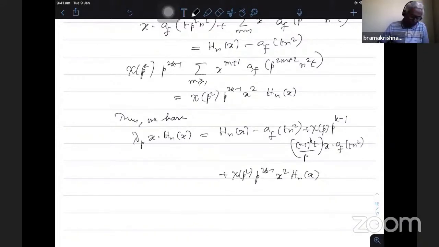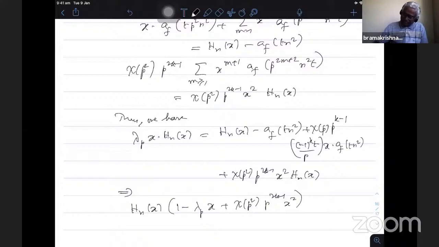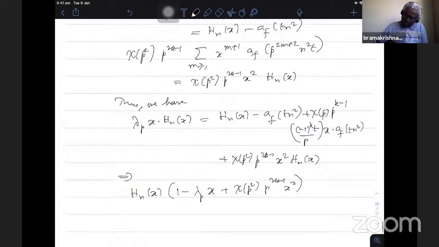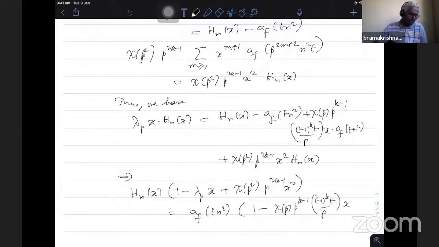This implies, you put all these factors, this one to the right hand side, h_n(x) is already there, these two to the left hand side, and simplify. What we get is 1 minus lambda(p) x plus chi(p) p^(2k-1) x^2. So this is what I have multiplying h_n(x), and this will come to the left hand side. So that is equal to a_f(t n^2) times, when I take this common outside, 1 minus chi(p) p^(k-1) minus (-1)^k t by p into x will be there.